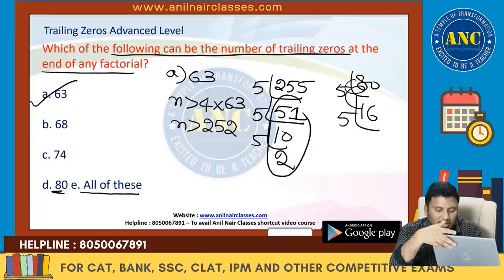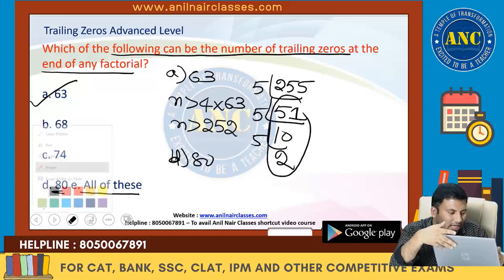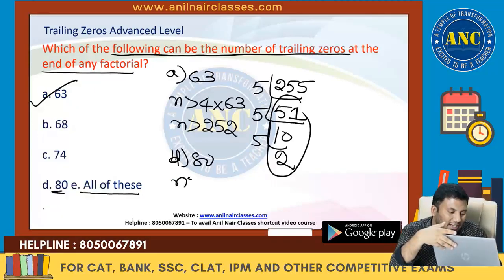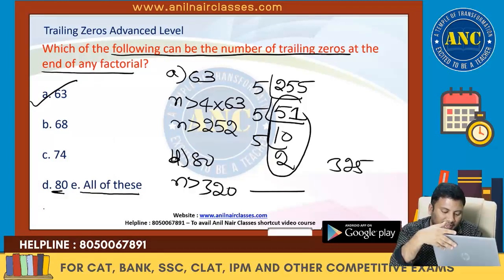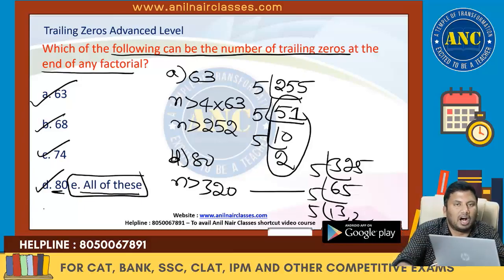So these are nothing but n is greater than 4 into 80. I am finding the power of 5 in 80 factorial. Read the question properly, sir. N is greater than 320. So if I take 325, 5 6s are, 5 5s are, 5 13s are, and 5 2s are 80. These possible, these possible. So answer for this question is all of this.